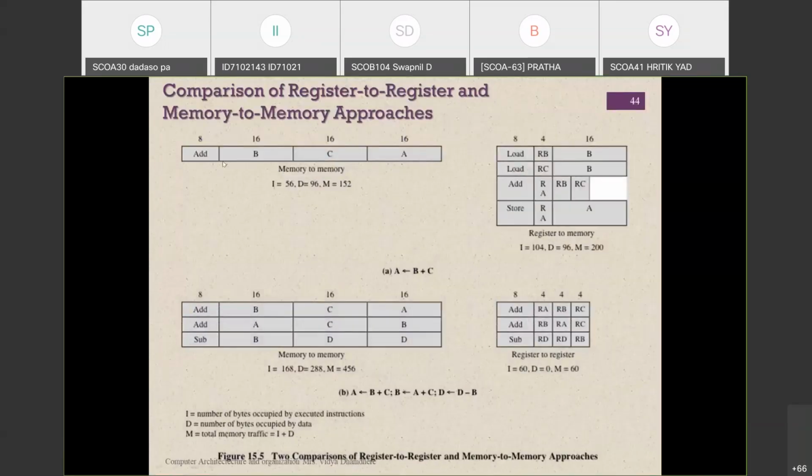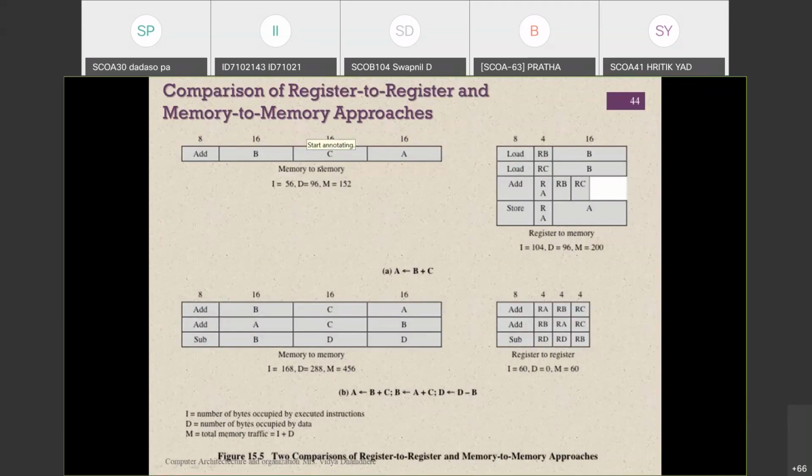Now we are going to see the next one. As we have seen, in a RISC processor, register to register addressing mode, or you can say data storage, is used. But in the CISC processor, memory to memory data storage is going to be used.